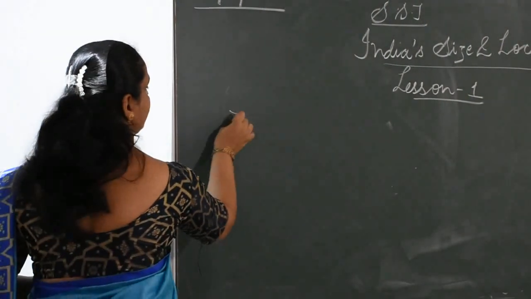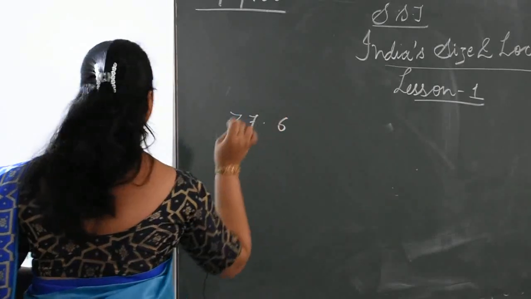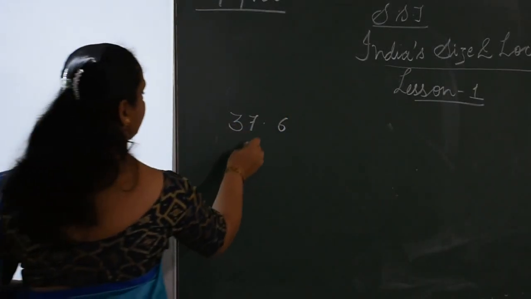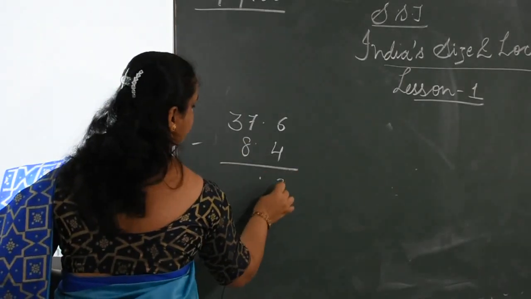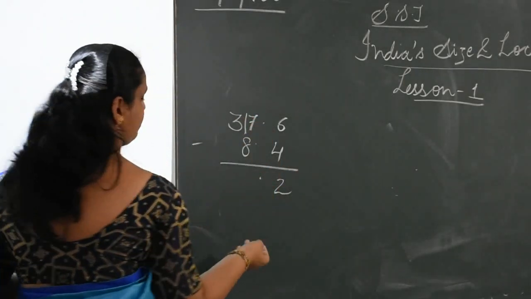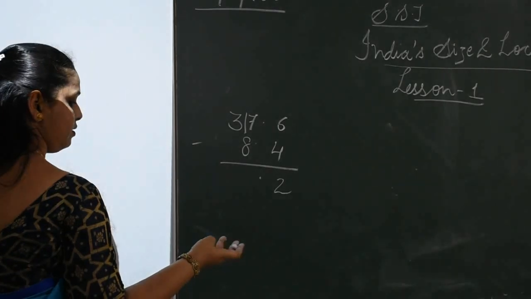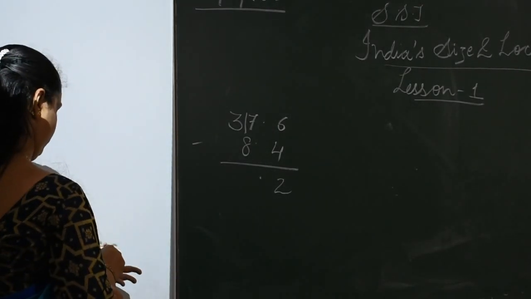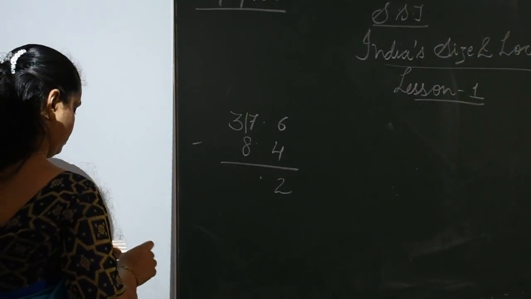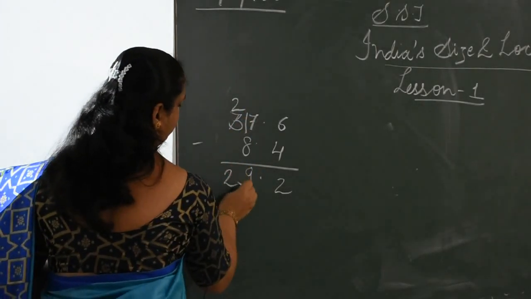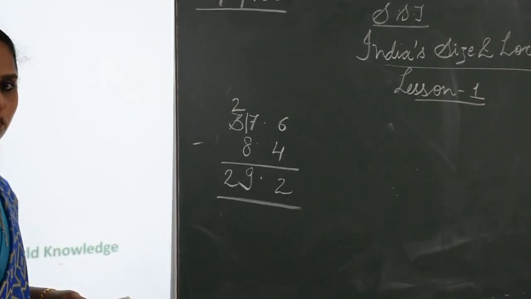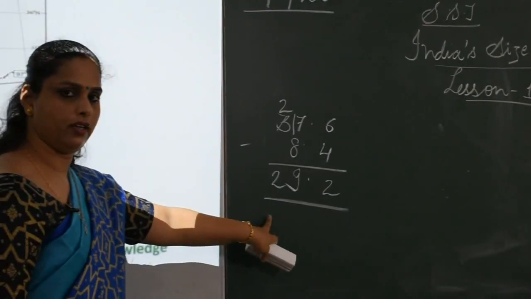When we subtract 8 degree 4 minutes from 37 degree 6 minutes, the answer we are getting is 29.2. It is nearly about 30.